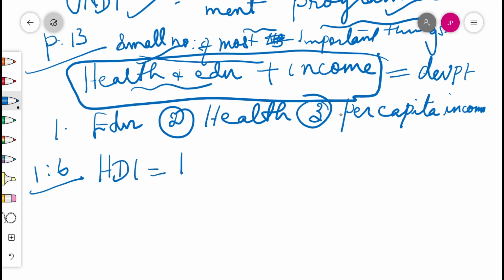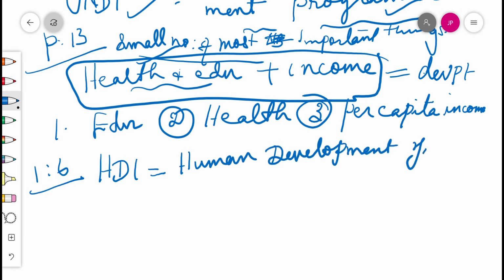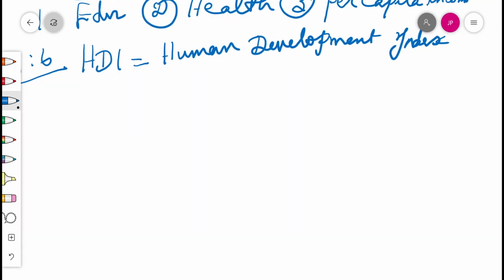What's the full form of HDI? Human Development Index. HDI full form is Human Development Index. Please note down all these value points in your notebook. Okay. So HDI stands for Human Development Index. HDI ranks in the above table are out of 177 countries.